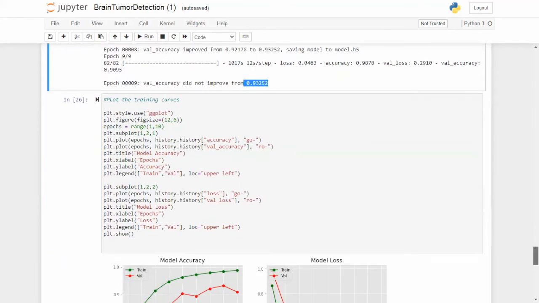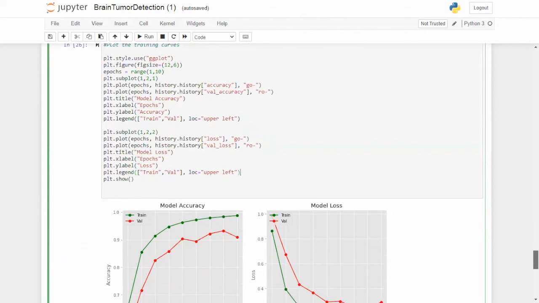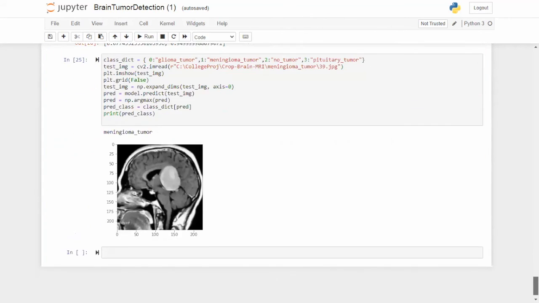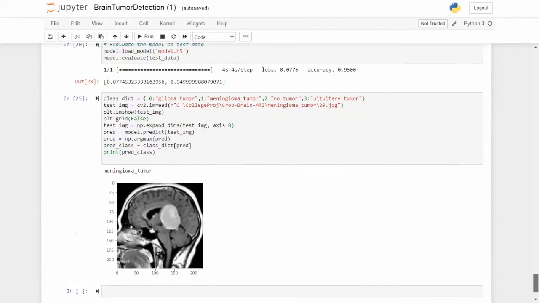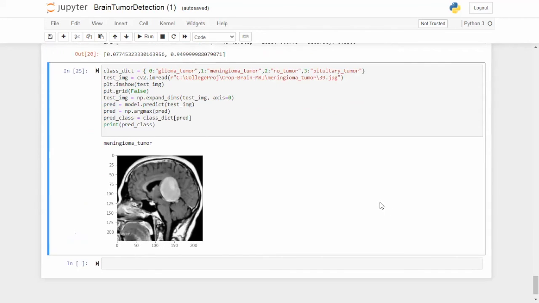And here below this are our training curves. These respectively represent the accuracy and loss curves. And now we have evaluated the model on some of the test images and managed to get an accuracy of around 95%.